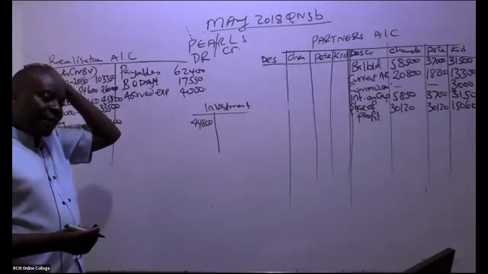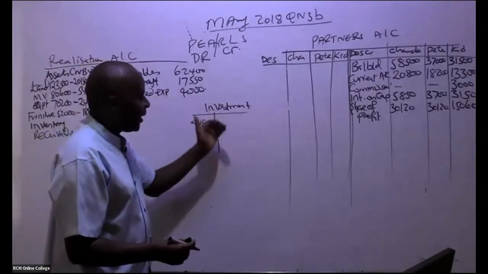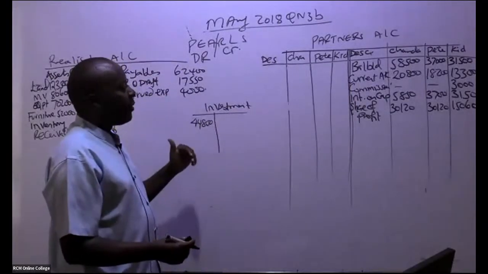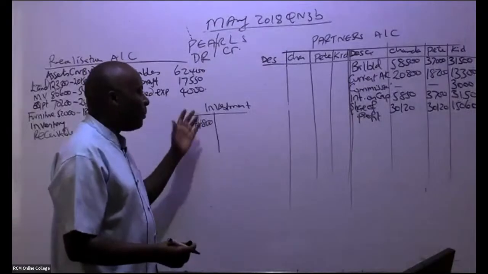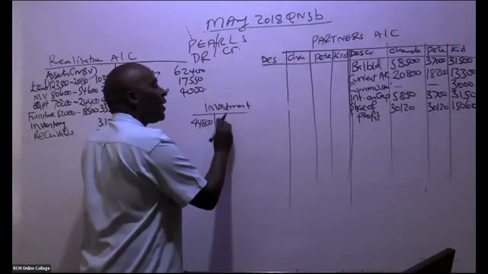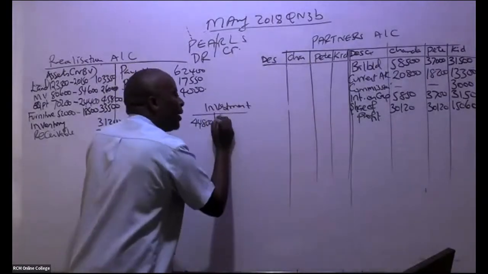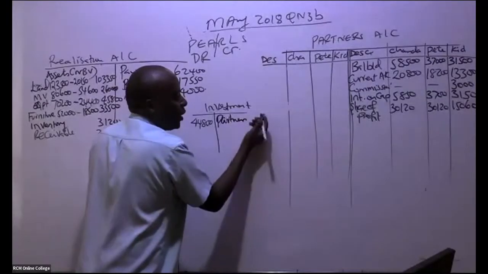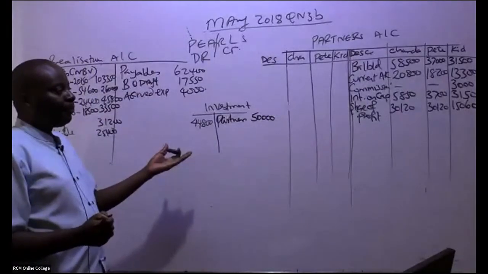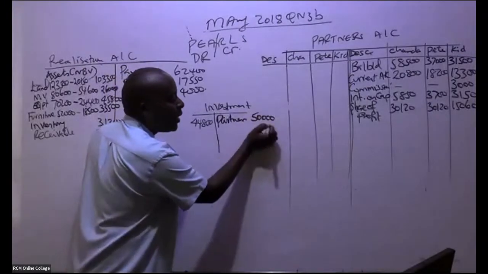By the time we are selling our partnership to a company, we can see we were able to transfer this. Let's close this account, because remember this investment went to the partners. So we come here and credit partners. But how much are we crediting it with? Remember the whole account is supposed to be 50,000 because the market value is 50,000.